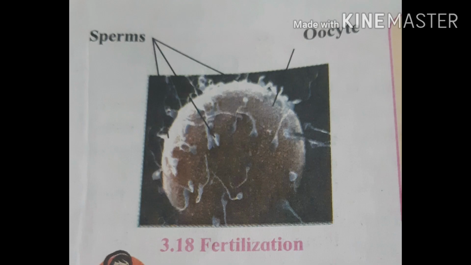The union of sperm and ovum to form a zygote is called fertilization. Fertilization is internal in humans. Semen is ejaculated into the vagina during copulation. Sperms, in numbers of a few million, start their journey by the route of vagina to uterus to oviduct. One of those few million sperms fertilizes the only ovum present in the oviduct.